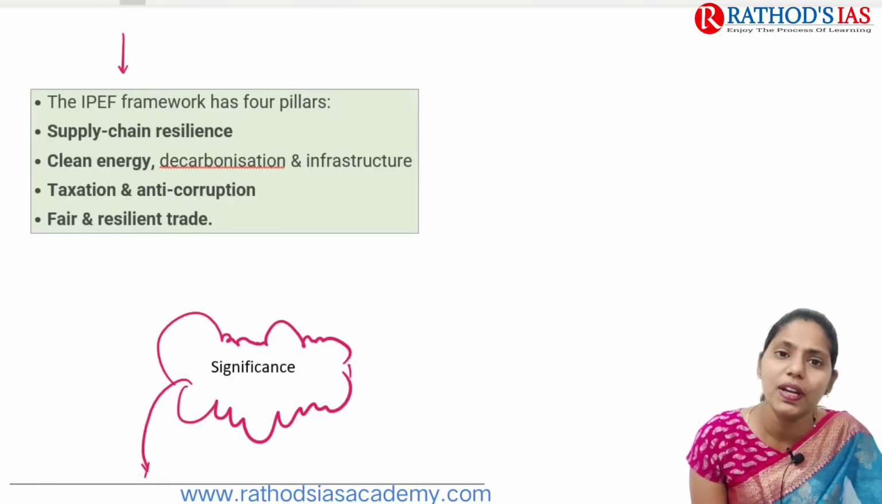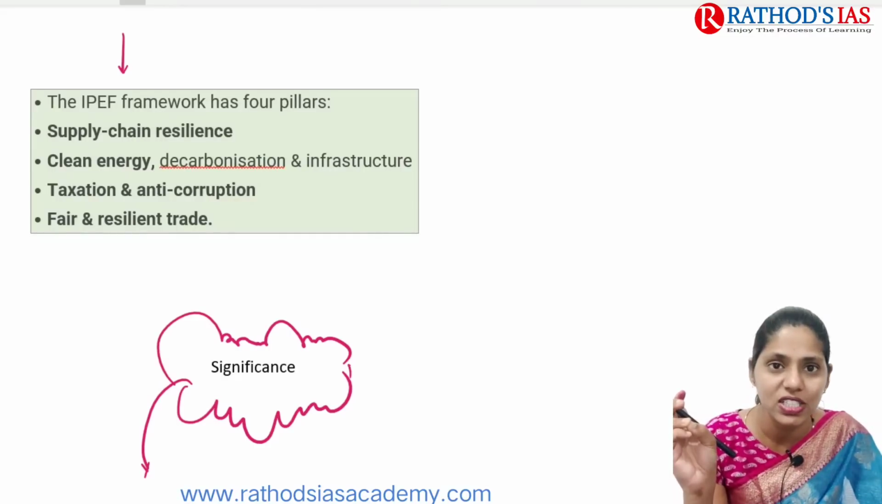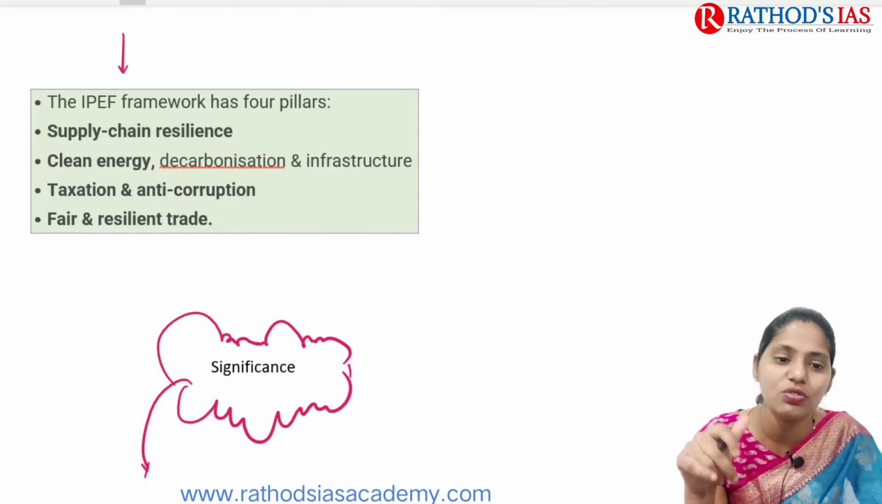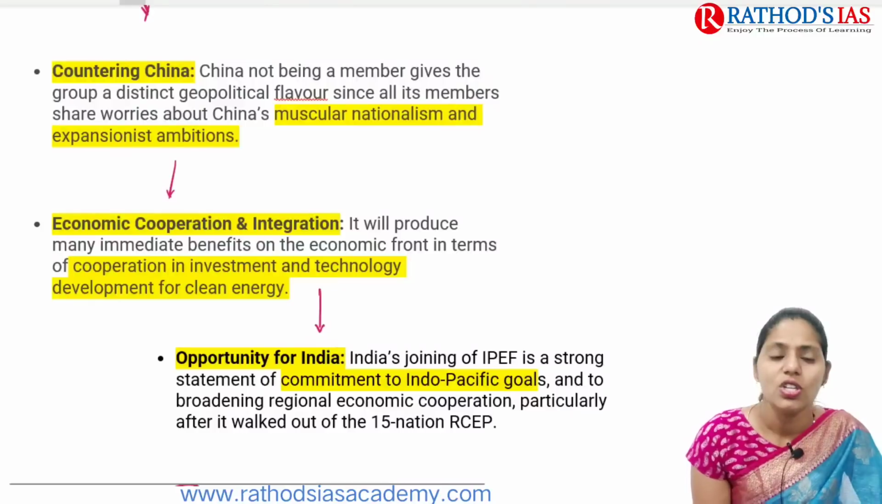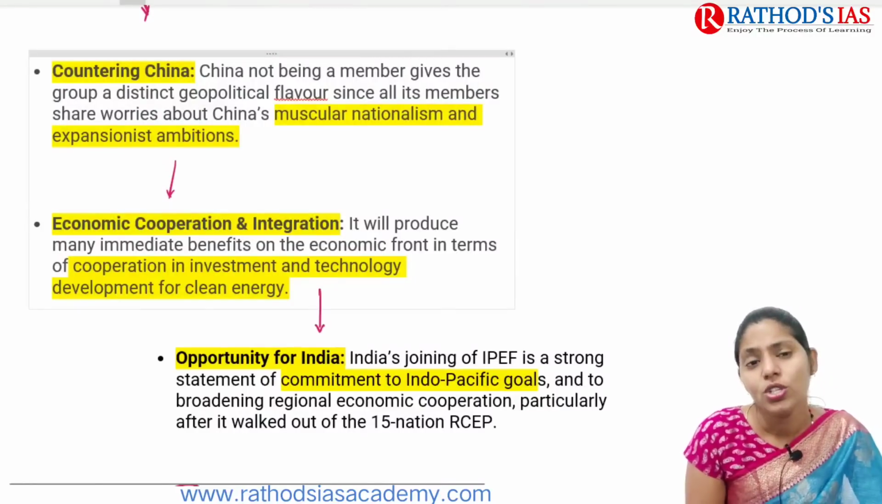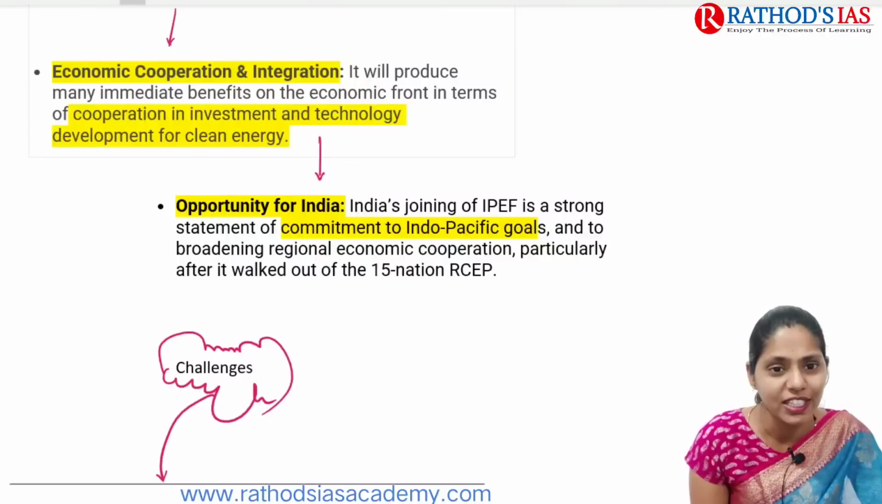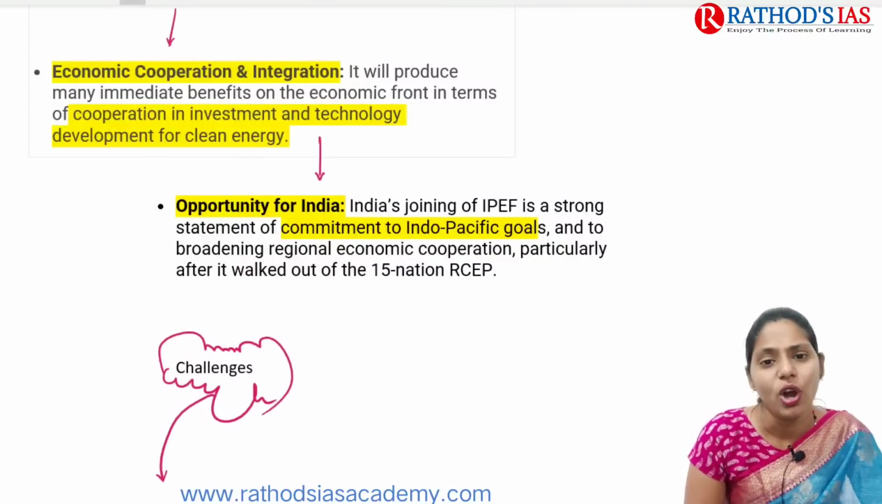If you're talking about the 4 pillars, the first one is supply chain resilience. The second is clean energy and decarbonization infrastructure, the third is taxation and anti-corruption, and the fourth is fair and resilient trade. If you're talking about the significance of this IPEF, we are mainly focusing on countering China, which is not a member of this IPEF. As far as economic cooperation and integration, this IPEF also provides many intermediate benefits on economic fronts, for example cooperation in investment, technology and development for clean energy, etc.